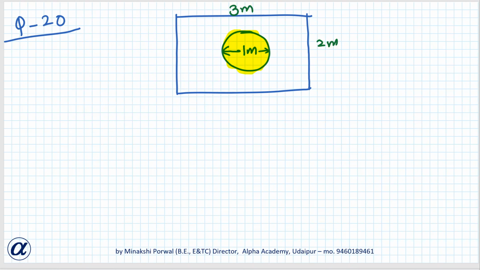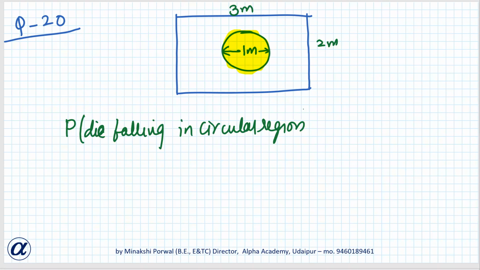So the probability of the die falling in the circular region will be the area of the circle upon the area of the rectangle, the total place where it can fall.